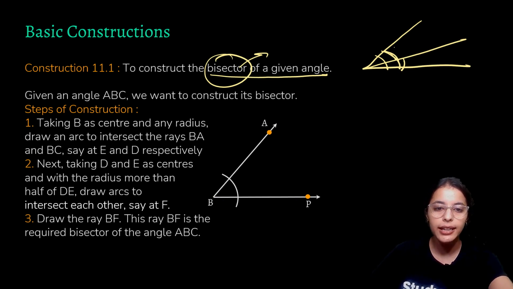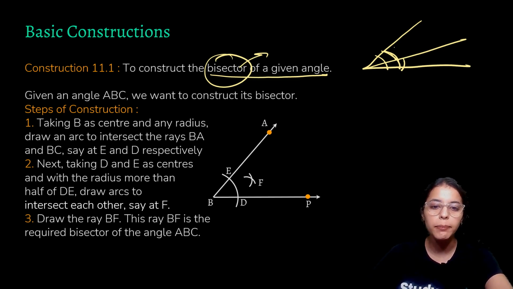Now we have made an arc over here, and let us now name these arcs. The point where this arc intersects our BP is called D, and the point where it intersects BA is called E. Now just put your needle again at D and draw another arc like this. And now next is to put your needle at E and draw an arc over here. And let us name this point as F.